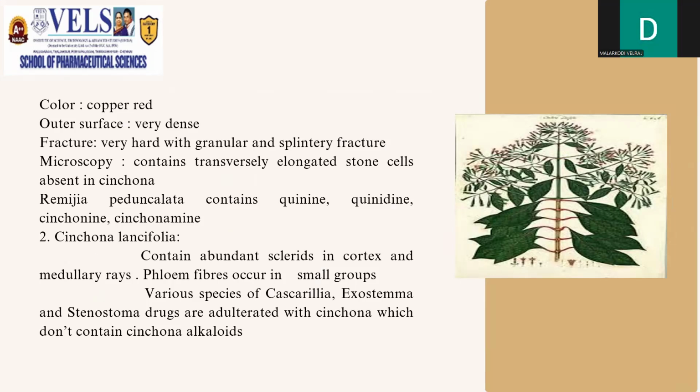In the microscopy, it contains transversely elongated stone cells which are absent in cinchona. Thereby, we can find out whether the drug is adulterated or not. Remijia pedunculata contains quinine, quinidine, cinchonine, and cinchonamine. Cinchona lancifolia is another adulterant drug, which contains abundant sclereids in the cortex and medullary rays. The phloem fibers occur in small groups, and various species of Cascarilla, Ixostoma, and Stenostoma are also adulterated with cinchona, which do not contain cinchona alkaloids.